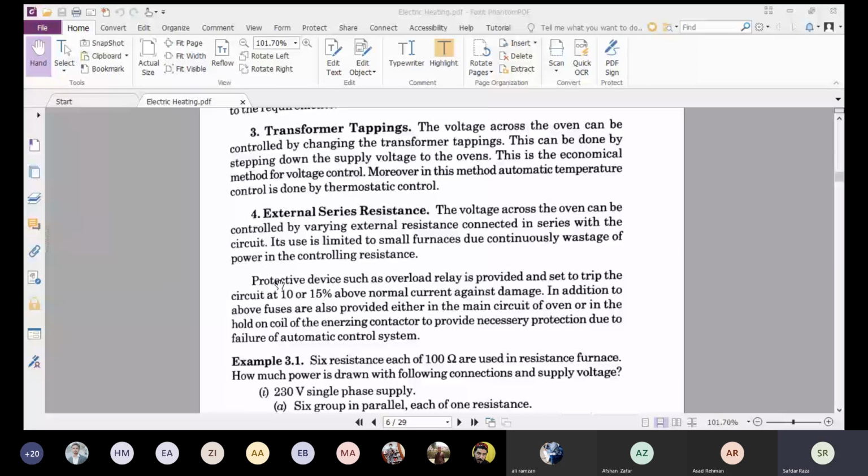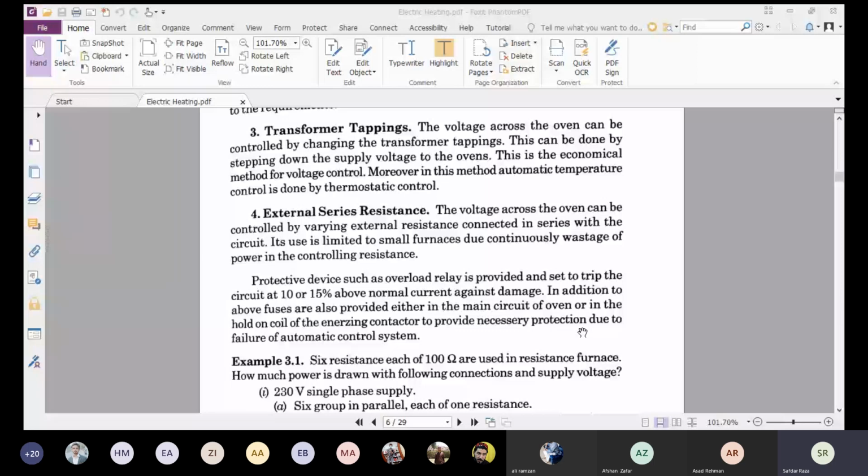Protective devices such as overload relay are provided and set to trip the circuit at 10 or 15% above normal current against damage. In addition to the above, fuses are also provided either in the main circuit of the oven or in the hold on coil of the energizing contactor to provide necessary protection due to failure of the automatic control system.